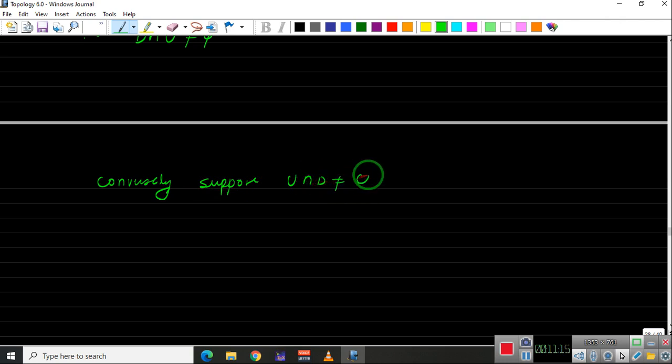So U intersection D is non-empty for all open sets, say U, which are non-empty. Now let us show that closure of D is equal to the whole of X.